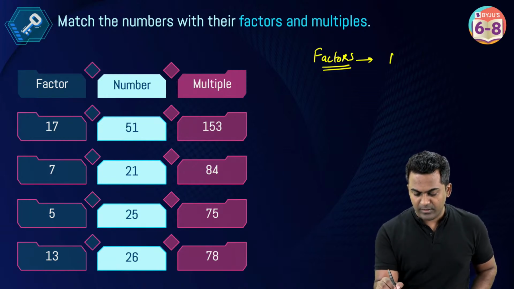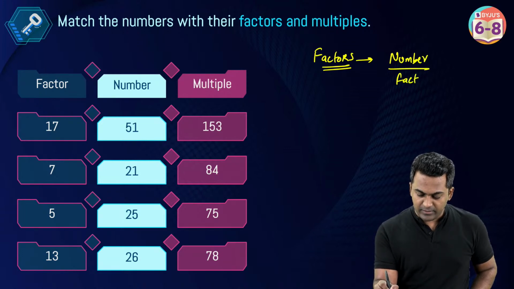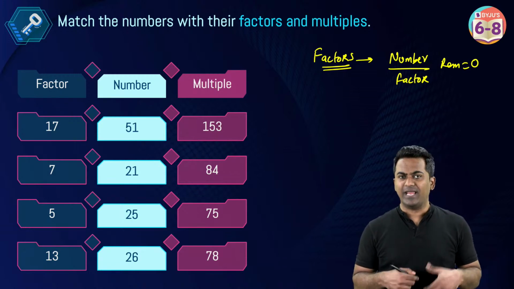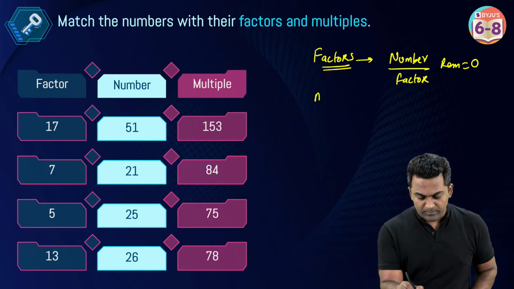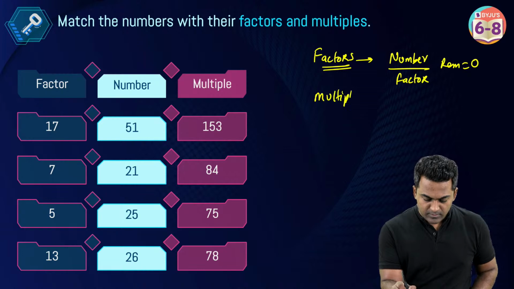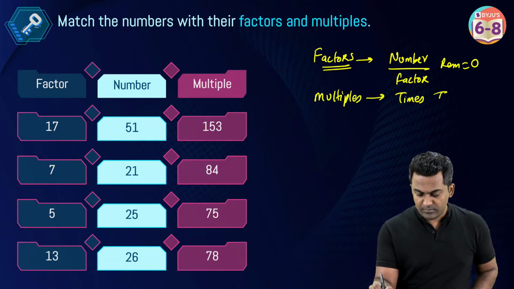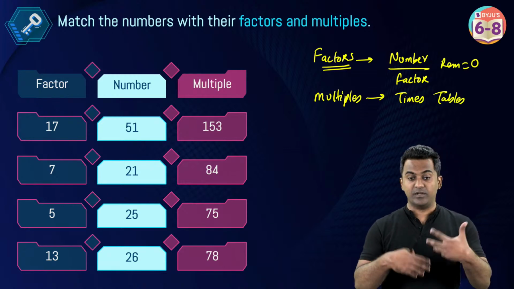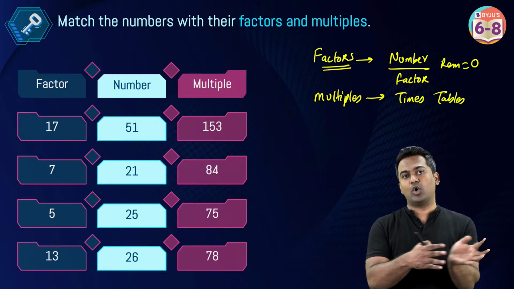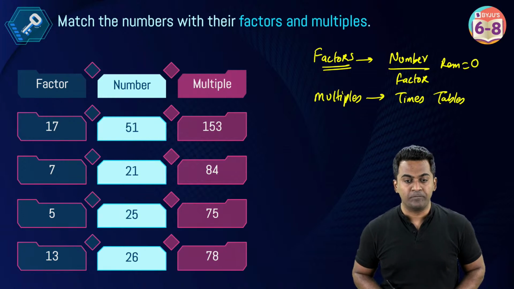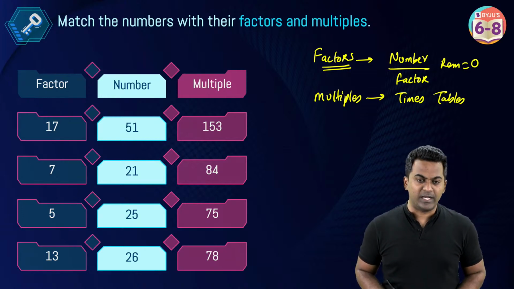When a number is divided by its factor, the remainder is 0, right? And multiples are the times table. Like 5 times table, 7 times table, 8 times table, all of these are going to be multiples. A number is a factor and also a multiple of itself.